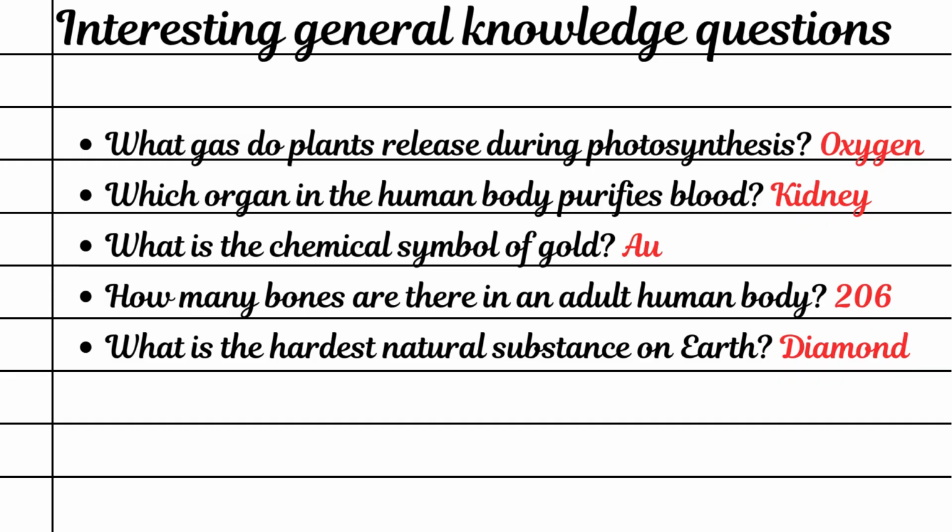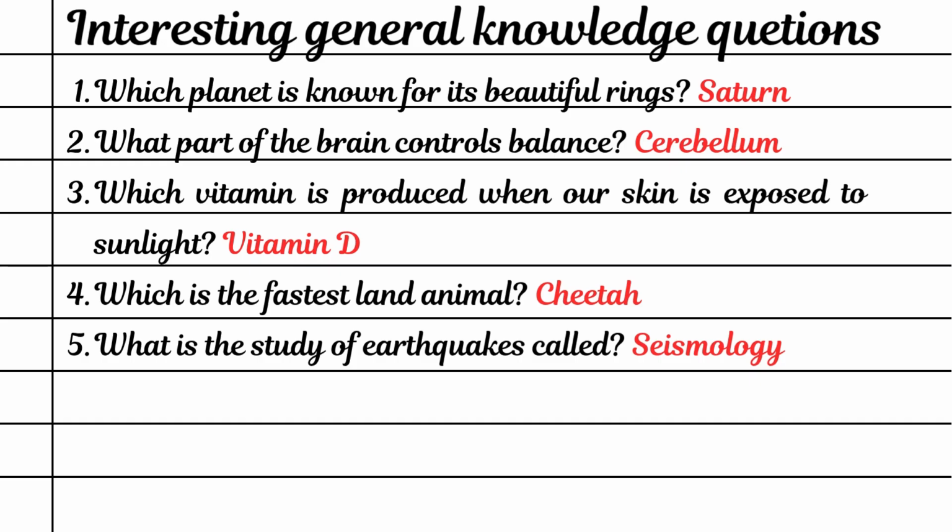What is the chemical symbol of gold? O. How many bones are there in an adult human body? 206. What is the hardest natural substance on Earth? Diamond. Which planet is known for its beautiful rings? Saturn. What part of the brain controls balance? Cerebellum. Which vitamin is produced when our skin is exposed to sunlight? Vitamin D.